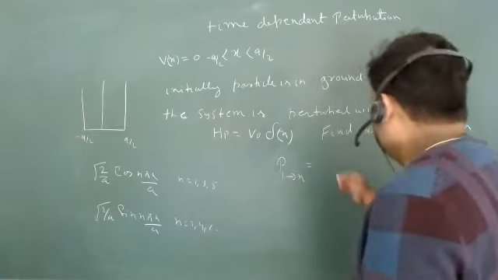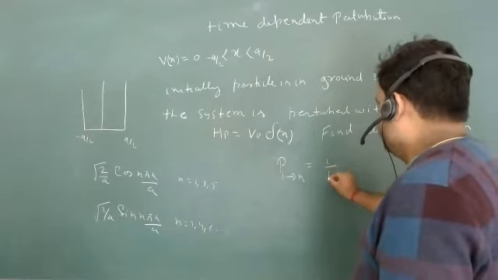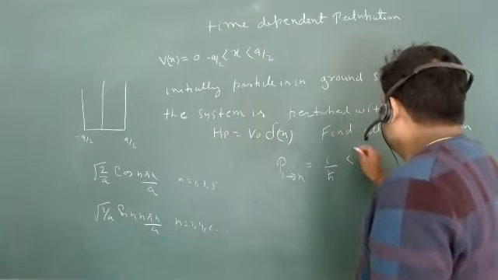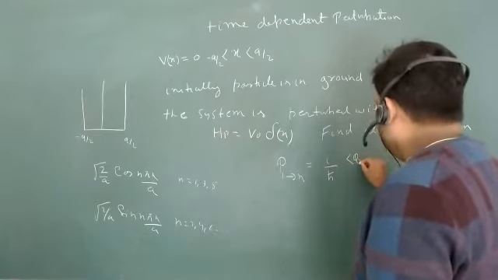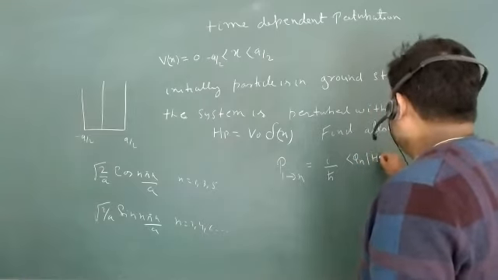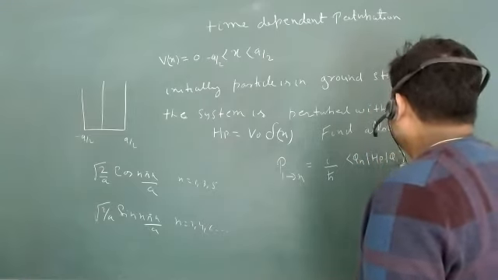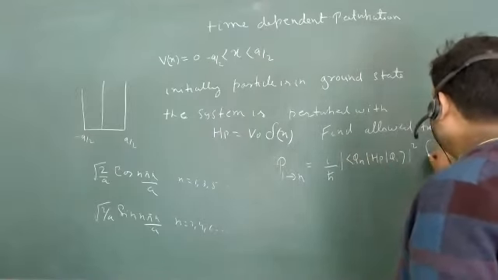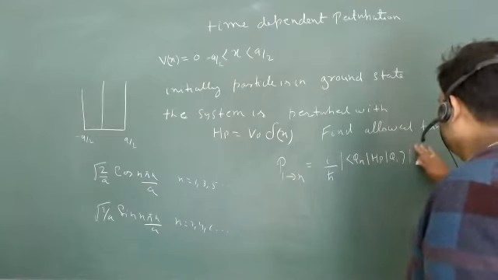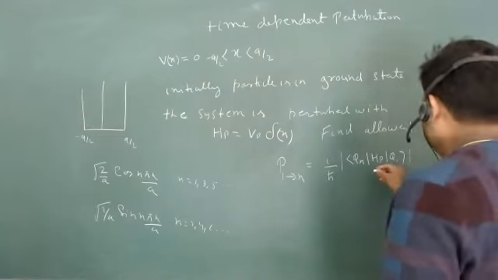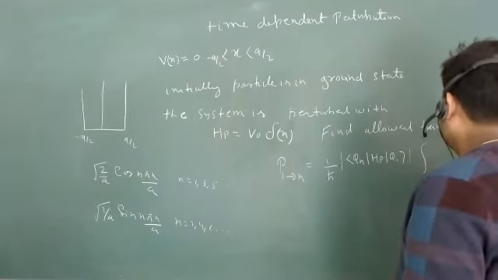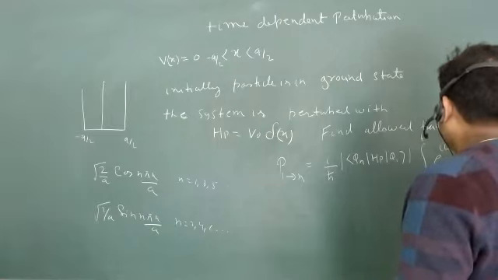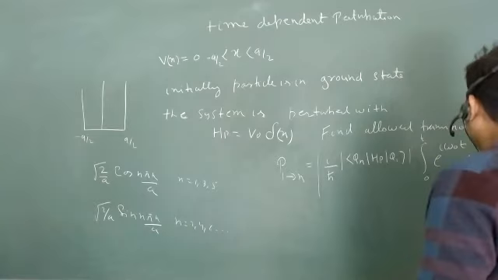The formula is basically I upon h cut, and we have to go for the matrix element phi n H p phi 1, take its mod square, and the integration 0 to t of e to the power i omega naught t dt, and we take mod square.